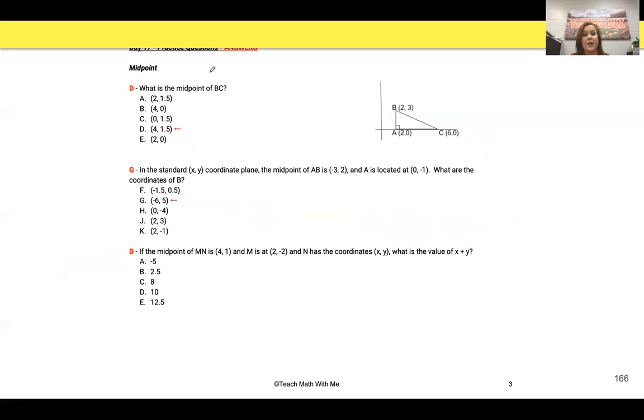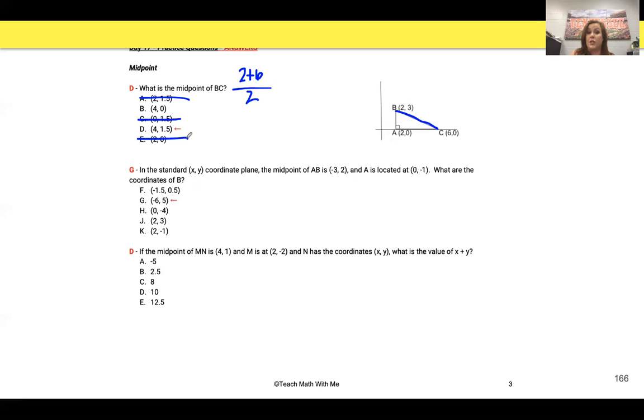Okay, so let's check our answers here. They're wanting to know the midpoint of BC, and they've given you the coordinates. So again, we just add the two x's together and divide by 2. So 2 plus 6 divided by 2. That's simple math, elementary math. 2 plus 6 is 8, divided by 2 gives me 4. So it cannot be those three.